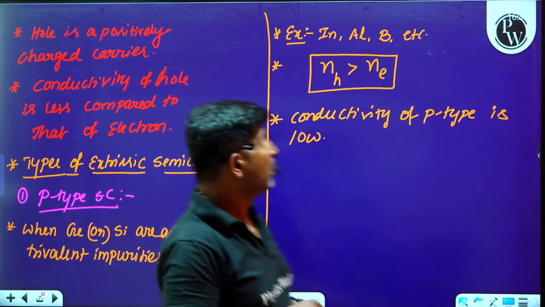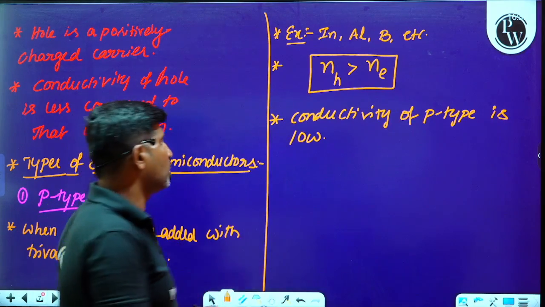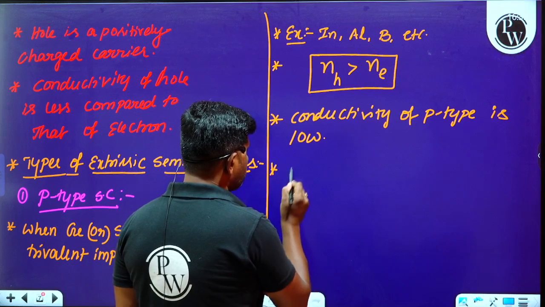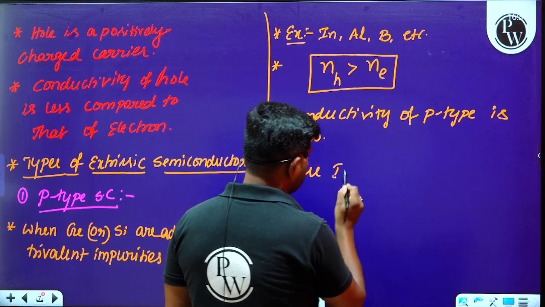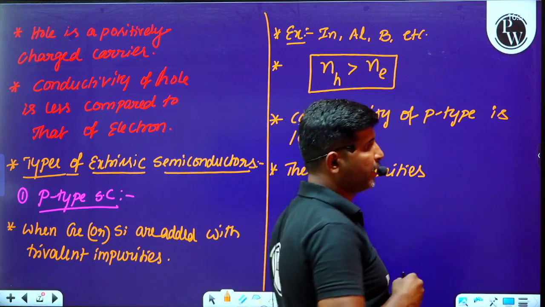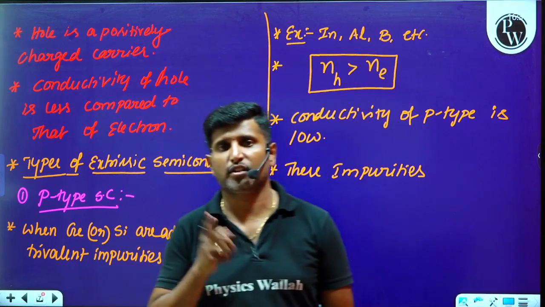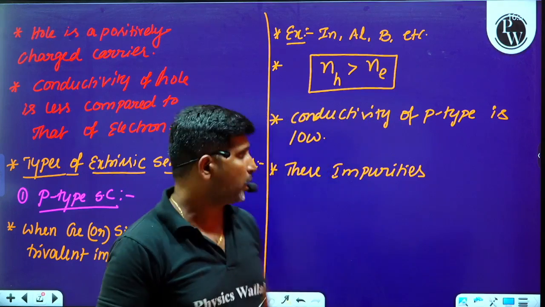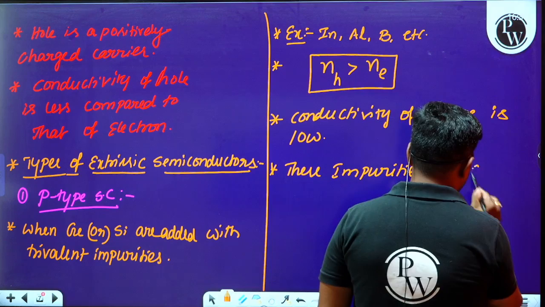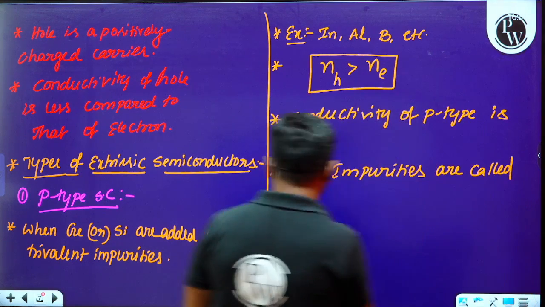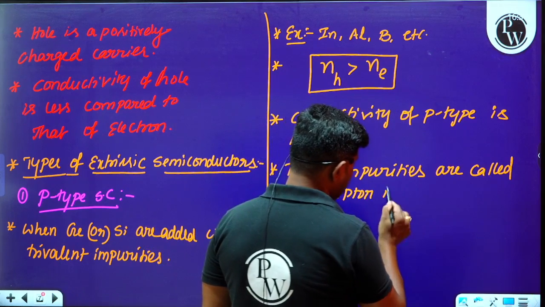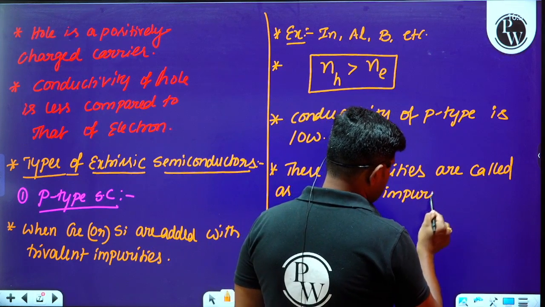Because of that, p-type will also have low conductivity. These impurities which are added to pure semiconductors like germanium or silicon are called acceptor impurities.